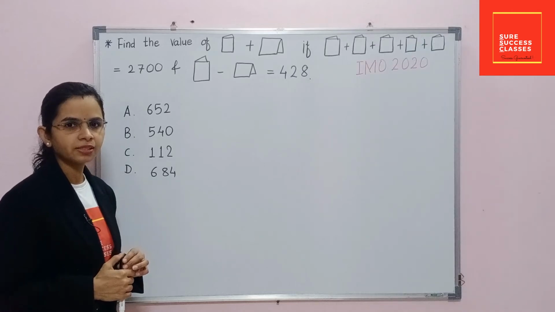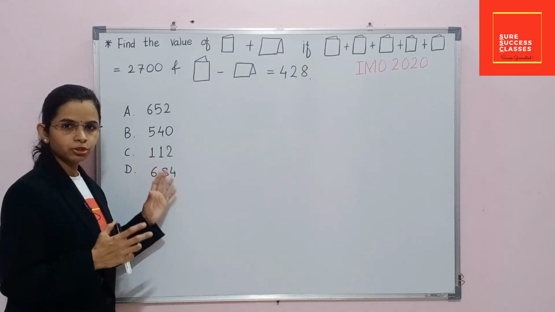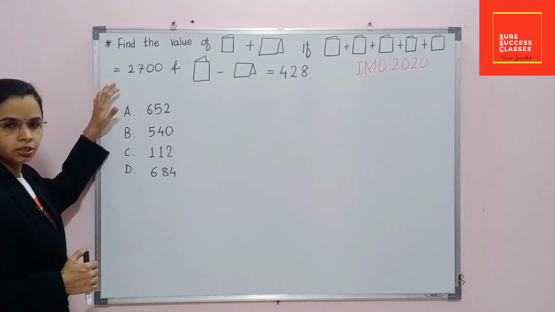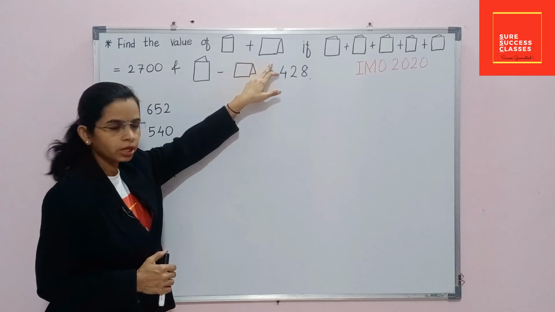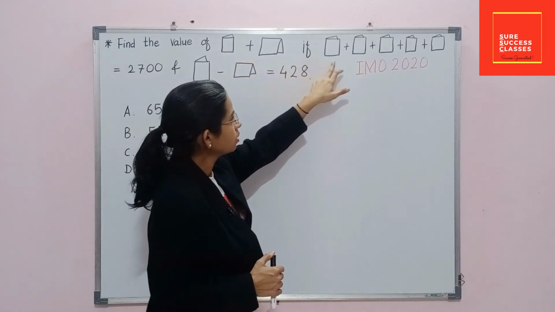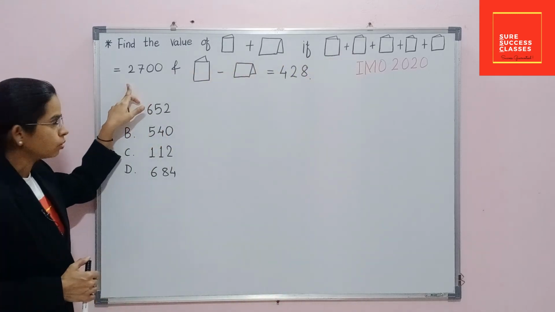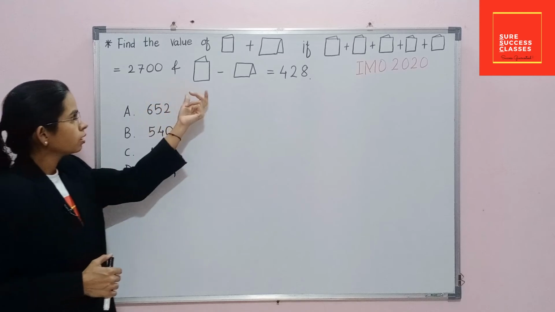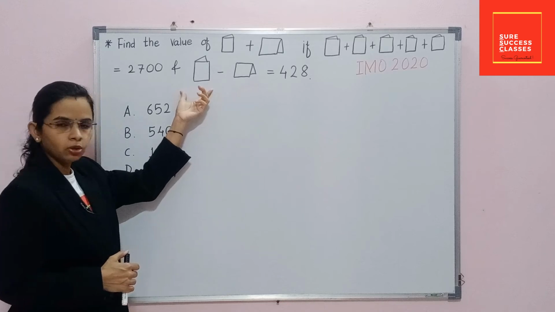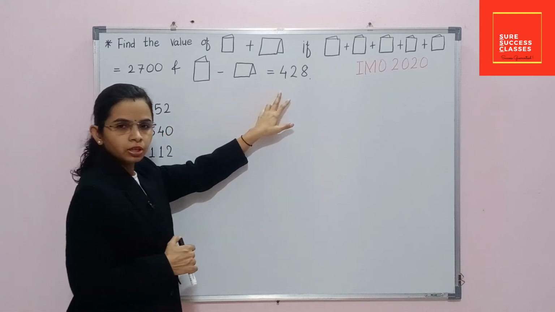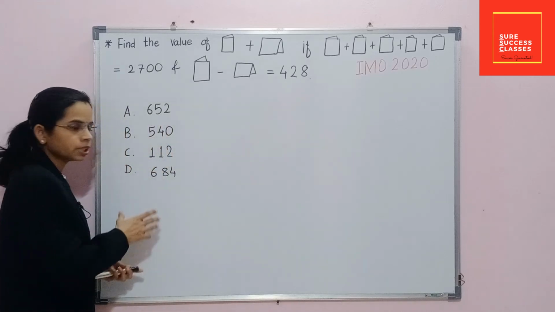Our next question was asked in IMO 2020, and this question is in the pictorial form. First we will read the question. Find the value of one book plus one calendar if the value of 5 books is equal to 2700, and if we subtract value of calendar from value of one book, then we will get the answer 428, and options are available here.